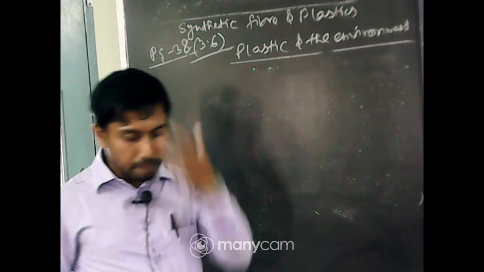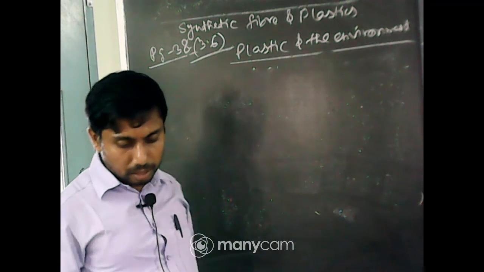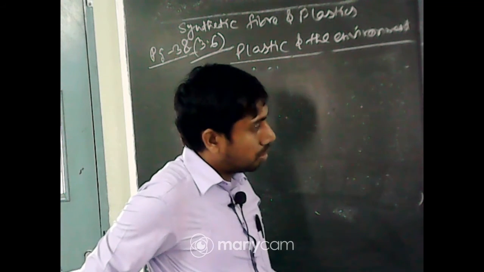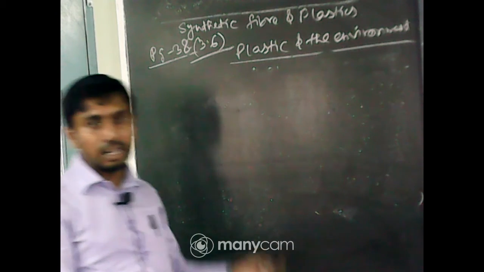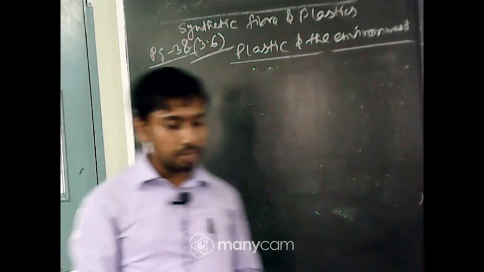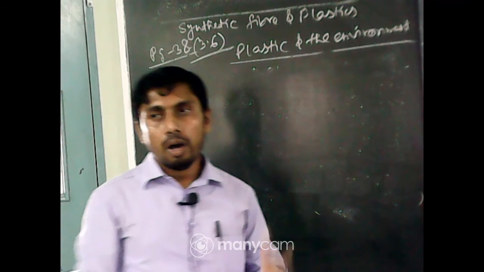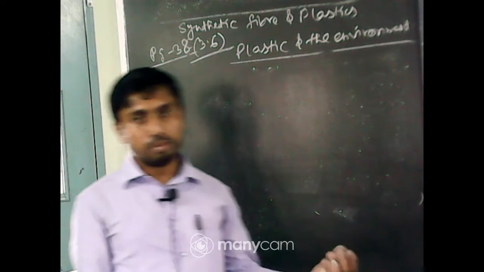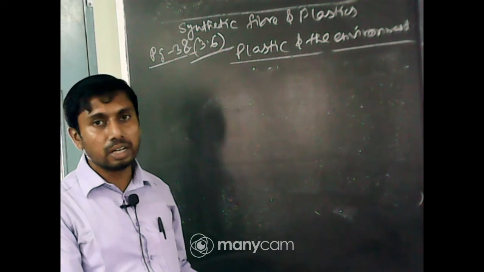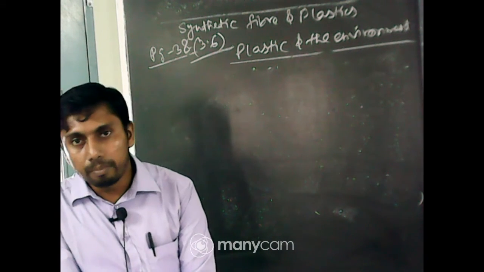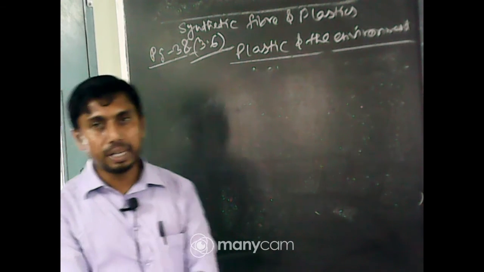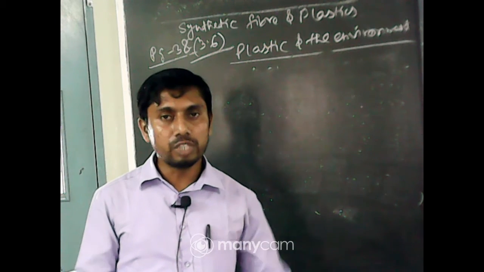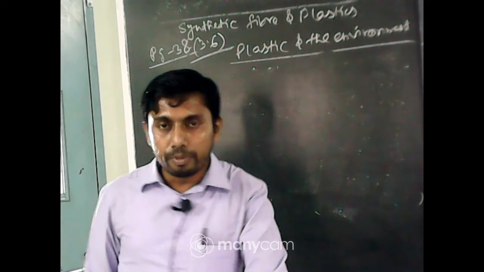Next, on page number 39, there are the measures we have to take to protect our civilization and also to restrict the pollution caused by plastics. So, the next page tells us about that. By which way can we restrict this?